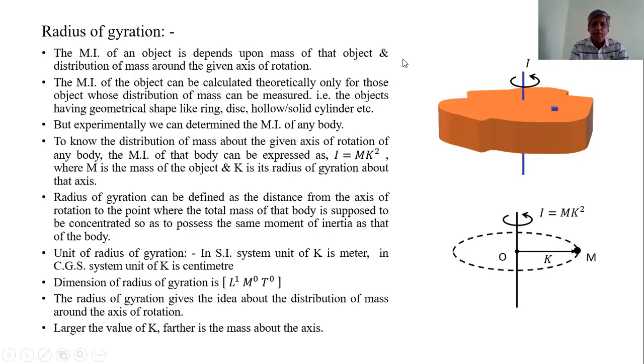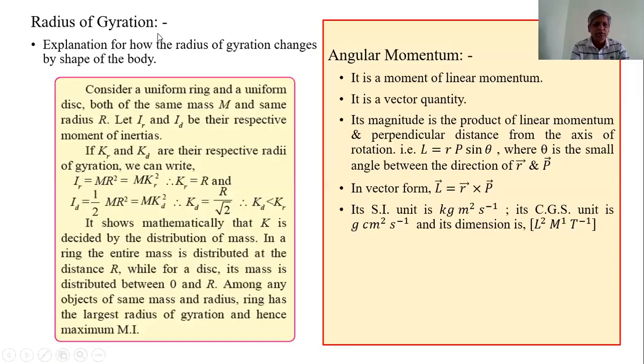I can explain. The radius of gyration depends upon the shape. From these examples, we have already seen that the moment of inertia of the ring is mr square and the moment of inertia of the disk is half mr square. If the ring and disk both have the same mass and the same radius, in that case the moment of inertia of the ring is mr square and the moment of inertia of the disk is mr square by 2.